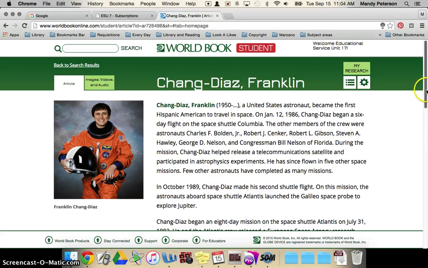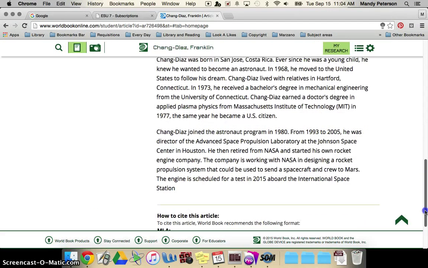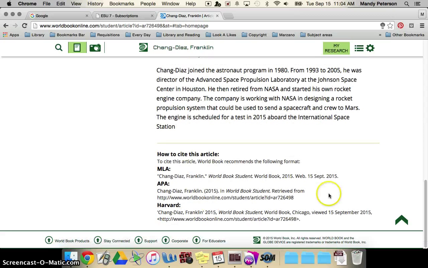Otherwise, the actual citation for the article, if you scroll all the way to the bottom, is under MLA. This is the format that our school uses. All you need to do is hold your finger down until it highlights the whole thing and hit copy, and then paste this onto your final document. I know that last class period she had students write this citation down on their note card, and that way you have it with you.